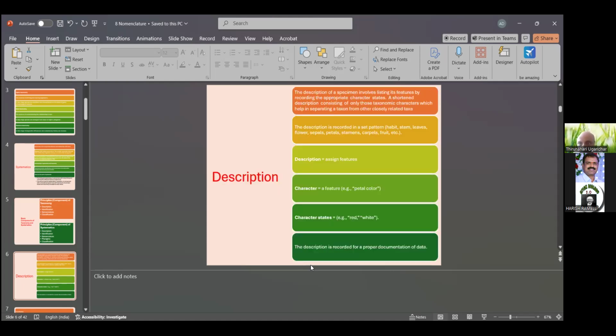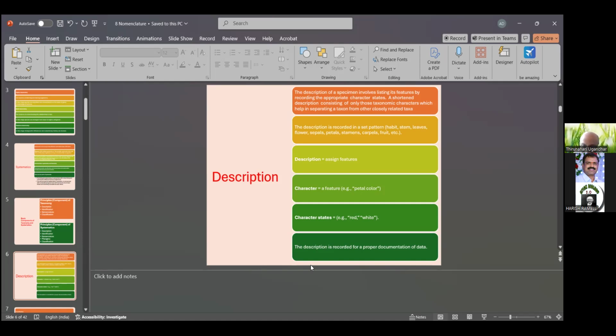So the description of the specimens involves listing the features by regarding the appropriate characters or states. The description also follows the same pattern or set of patterns: habit, stem, leaves, flower, sepals, petals, stamens, androecium, and fruit. In the flowers, the sepals, petals, androecium, and gynoecium are four major characters. But the petal character also plays an important role in phylogenetic classification.